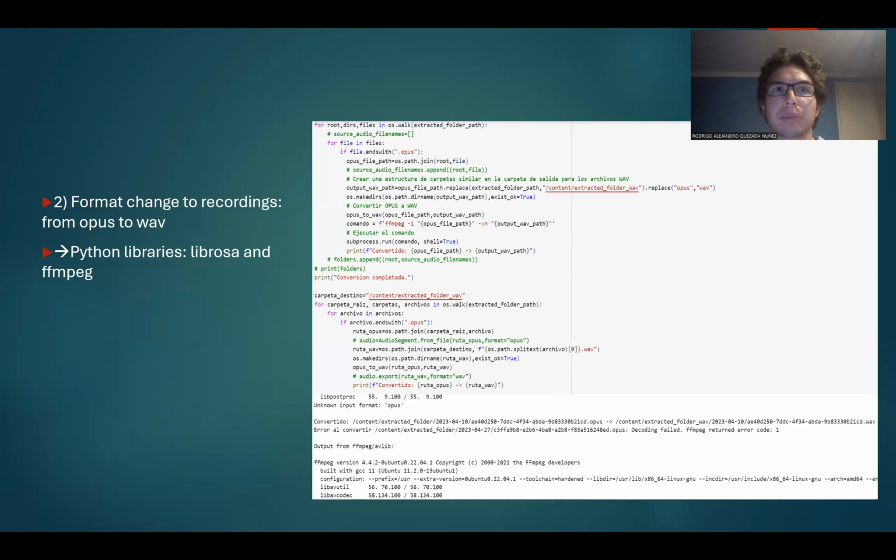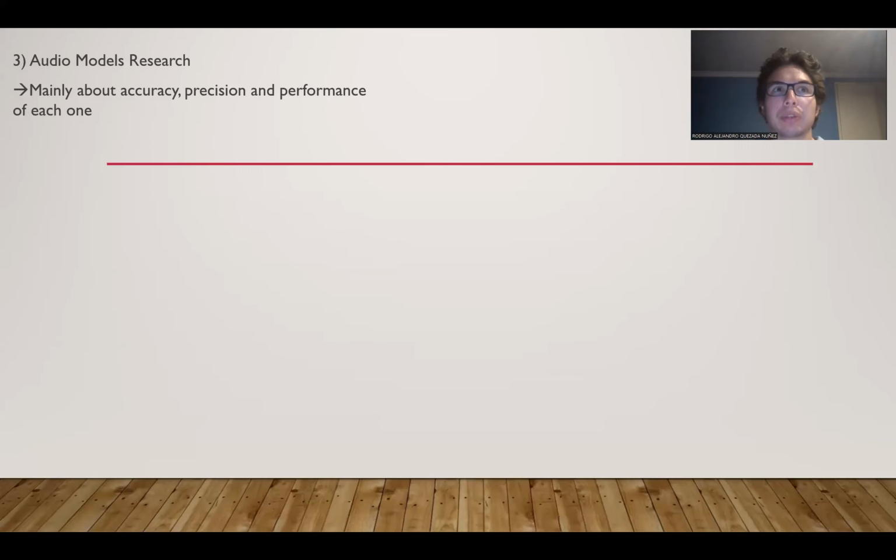The Python libraries Librosa and FFmpeg were used, with which each file was extracted from its source folder as shown in the image code. Thus, they were inserted into a new folder and the final conversion was generated through a new site. Research about audio models.